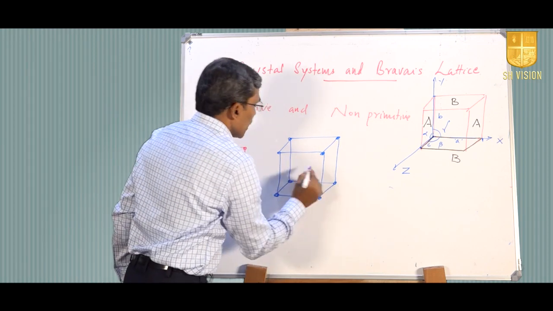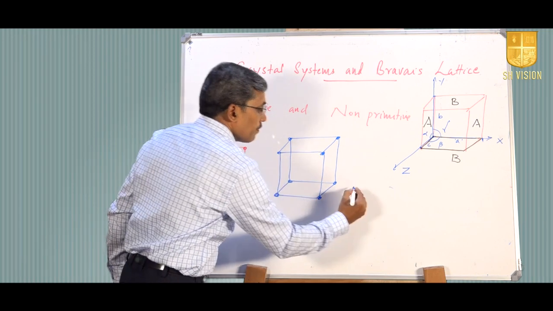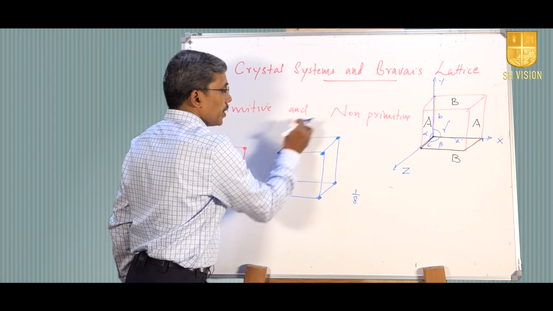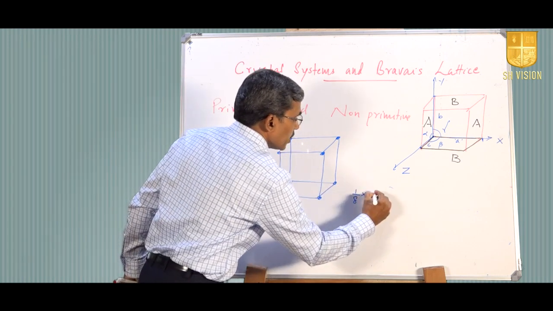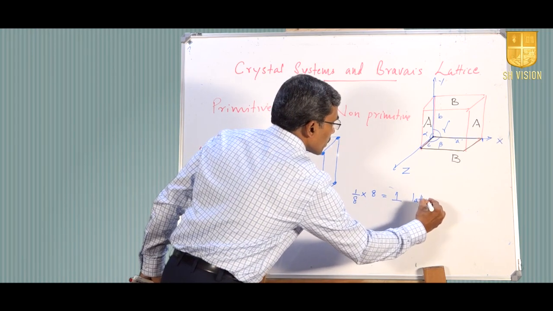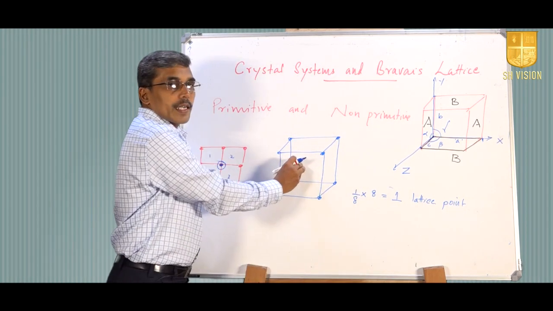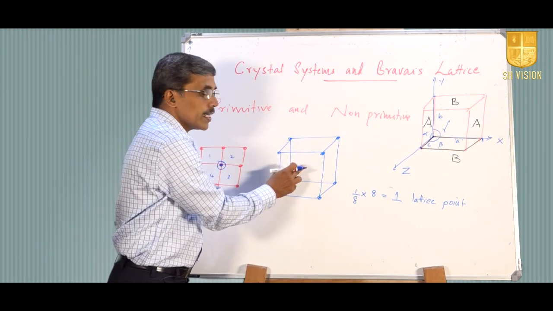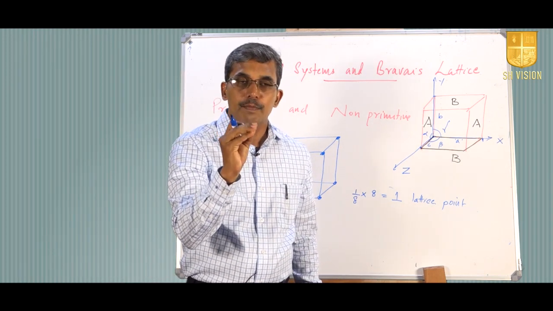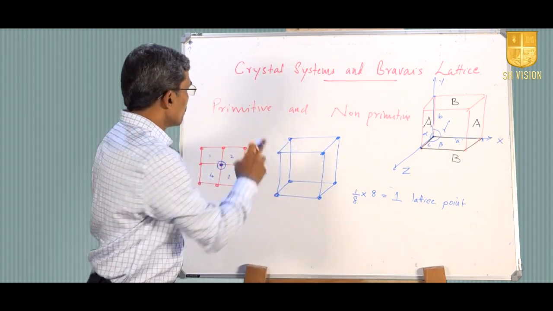Therefore, we have 8 such lattice points, each contributing 1/8, so altogether you will be getting 1 lattice point per unit cell. So, this is a primitive system. If a unit cell has lattice points only at the corners, it is a primitive unit cell.